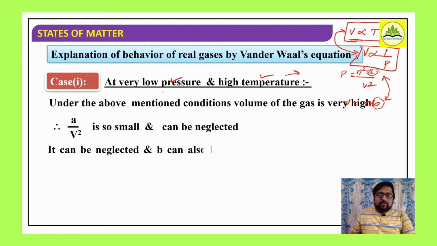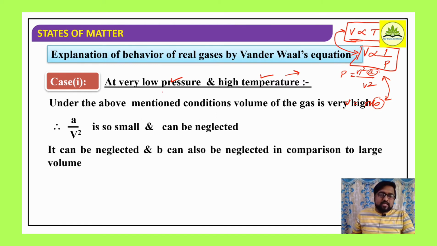So what happens to that quantity a by V square, the pressure correction? At very low pressure and high temperature, a by V square is so small, as the overall pressure itself is very low. Therefore, for n number of moles, n square a by V square, or just generally the pressure correction a by V square, is too small and it can be neglected from the formula. Therefore b can also be neglected in comparison to the large volume. Since volume is too high, the volume correction is included with the volume itself. Therefore we can neglect b also.